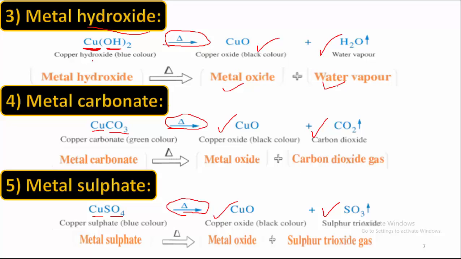In case of carbonate, I will get metal oxide plus carbon dioxide. In case of sulfate, I will get metal oxide plus sulfur trioxide. So you have to remember very well what the other compound will be: water, or carbon dioxide, or sulfur trioxide.